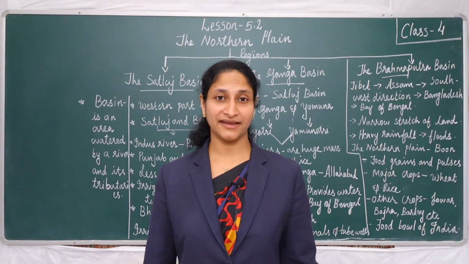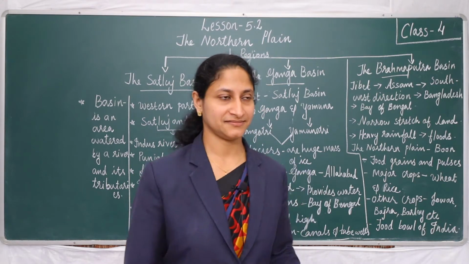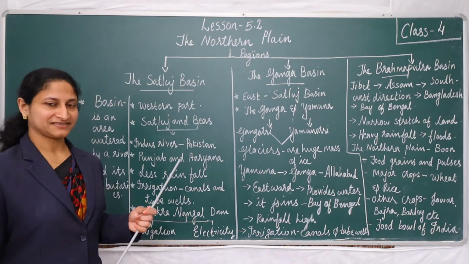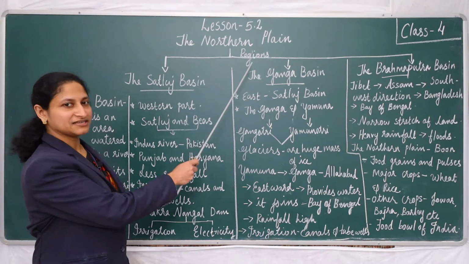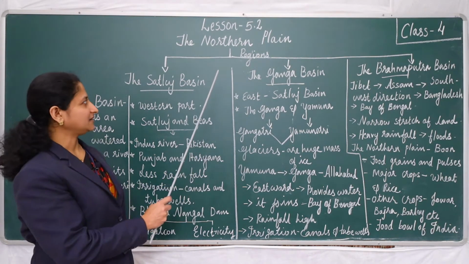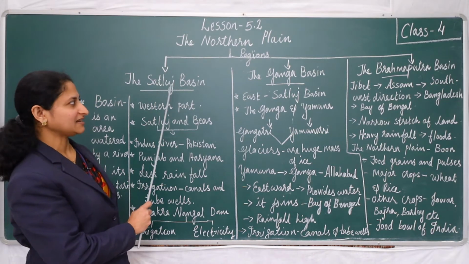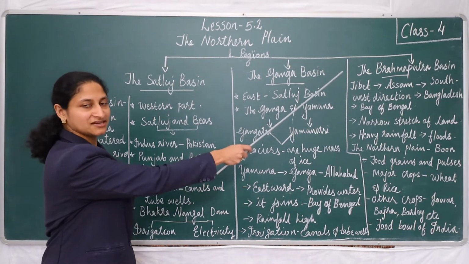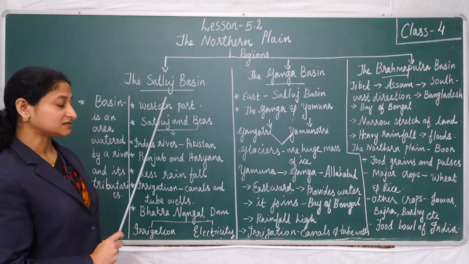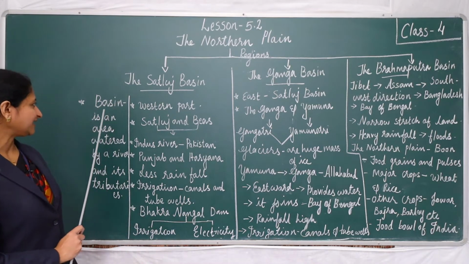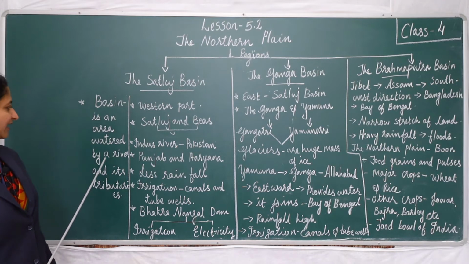Now let's take a small recap. We have studied that the northern plain is divided into three regions or three basins. They are the Satluj basin, the Ganga basin and the Brahmaputra basin. Let us understand the term basin. A basin is an area watered by a river and its tributaries.